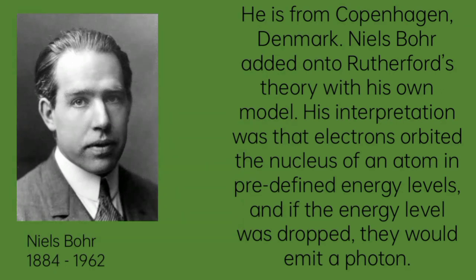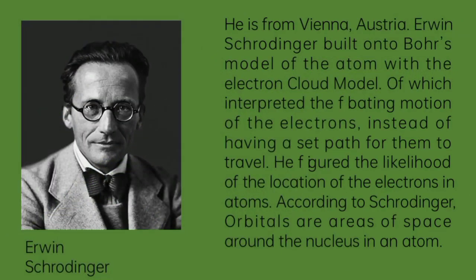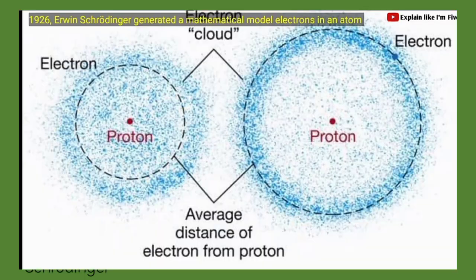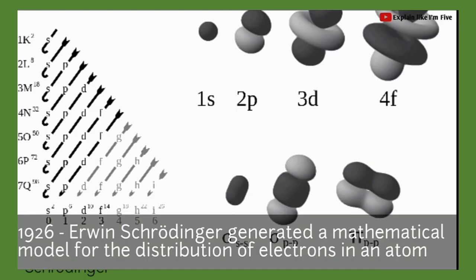The next scientist was Erwin Schrödinger. He is from Vienna, Austria. Erwin Schrödinger built onto Bohr's model of the atom with the electron cloud model, which interpreted the elusive motion of the electrons instead of having a set path for them to travel.